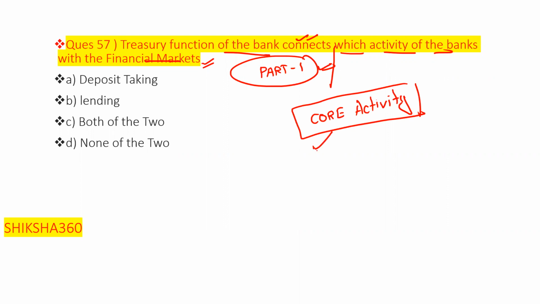The core activity of the bank is deposit taking and further lending.